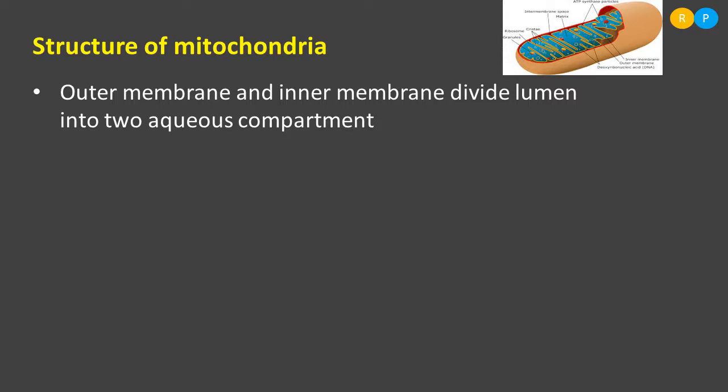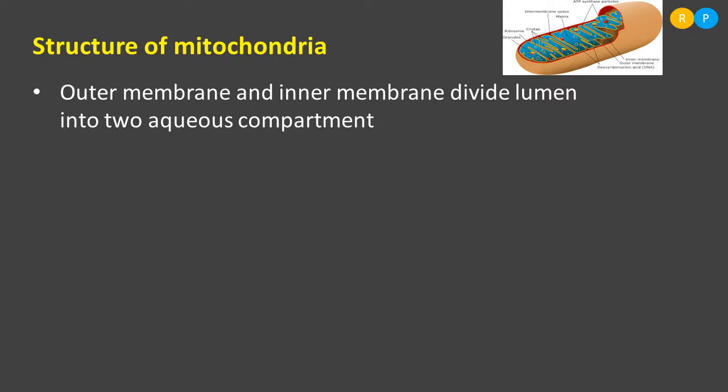And in between these two membranes, a small space will be present. Clear? You can notice that in the diagram. There is a small space present between the outer and inner membrane. That space is nothing but the intermembrane space. Understood? So these two membranes actually form two aqueous compartments.